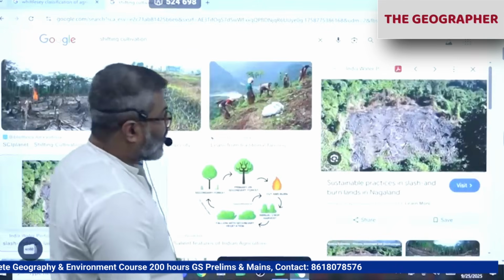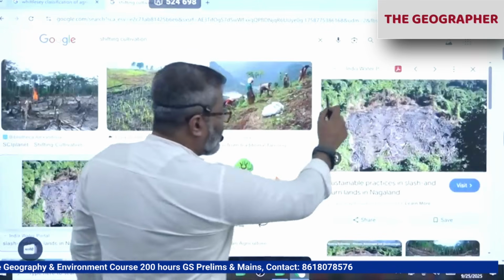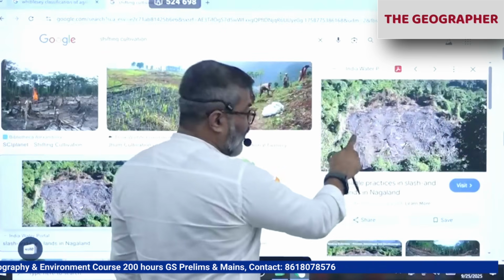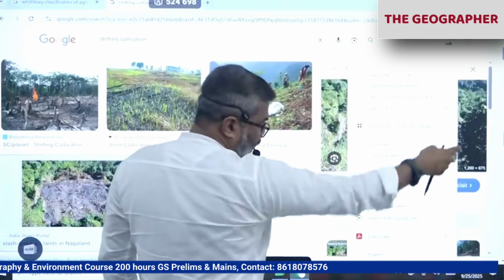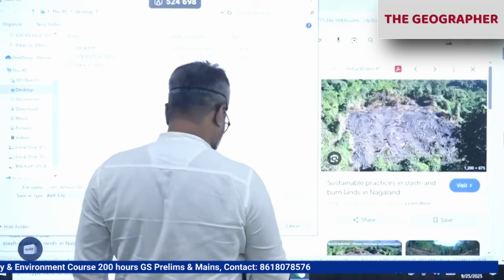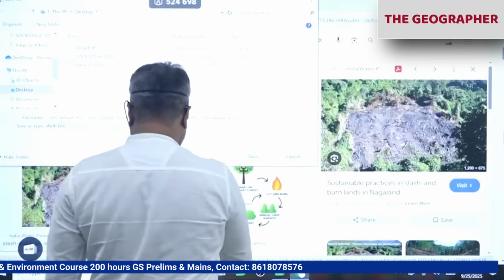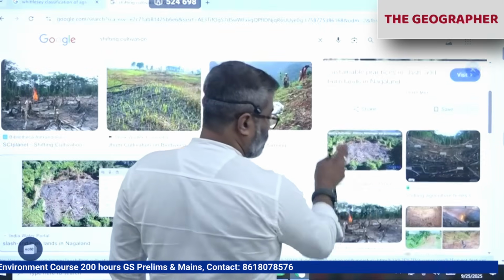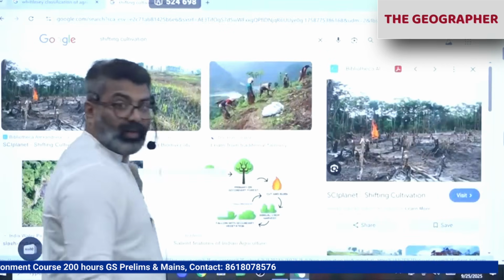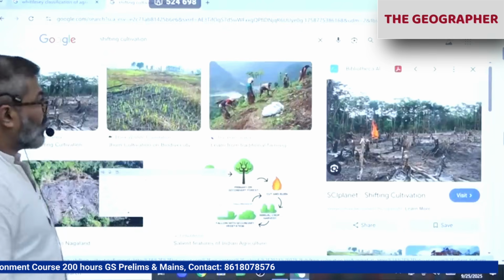See, this patch is cleared. You see, it is surrounded by forest. Only that patch is cleared, burnt, and cultivated for a few years. Then again they shift to the next patch. So you can see they are clearing the trees, cutting and burning them.